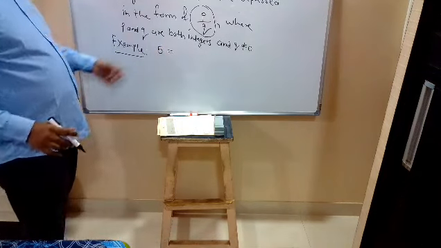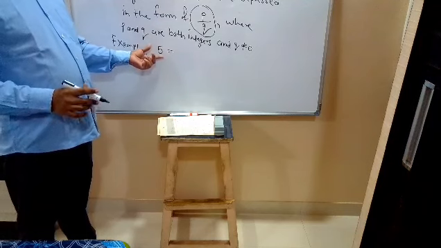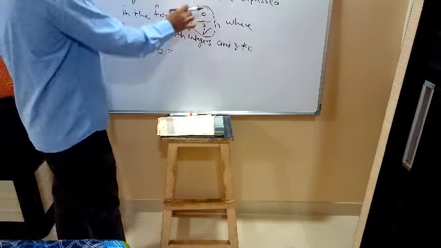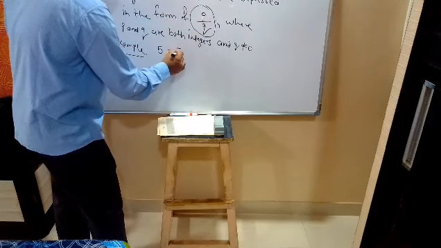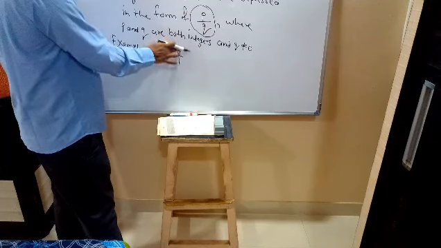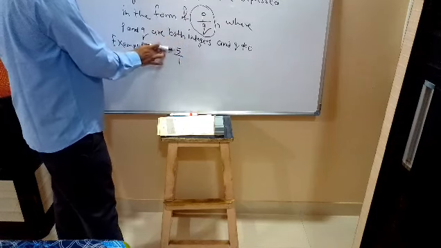5 is a positive integer. 5 is a natural number. 5 is a whole number. Now this 5 we can write in the form of P upon Q as 5 upon 1. So 5 can be written in the form of numerator upon denominator, P upon Q. So this 5 is a rational number.